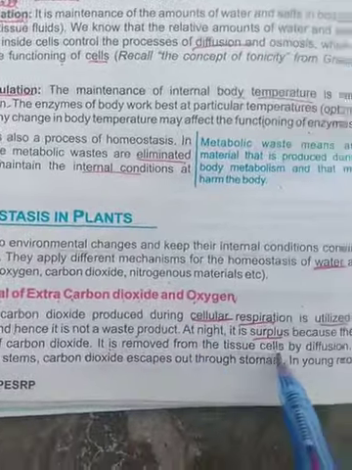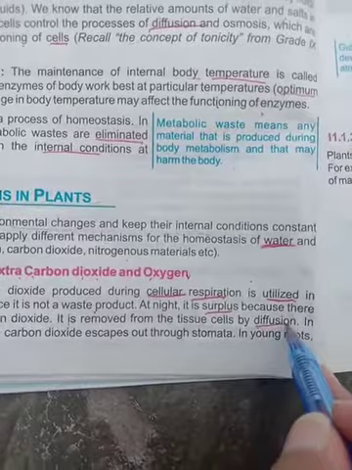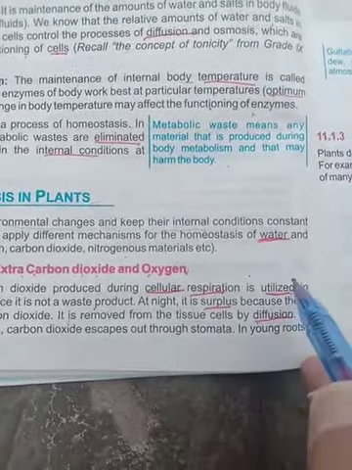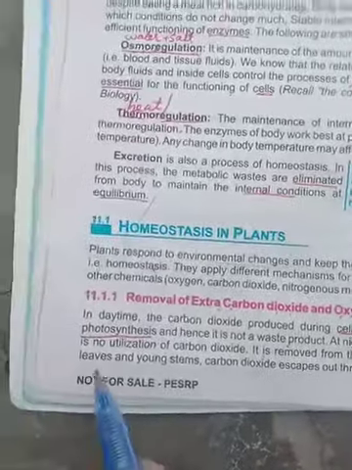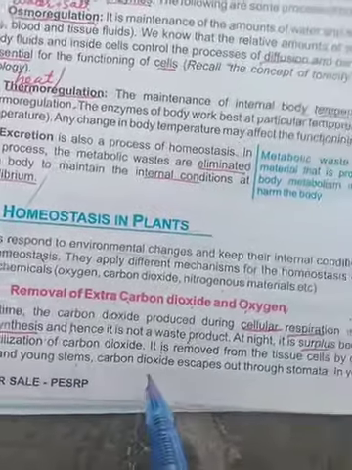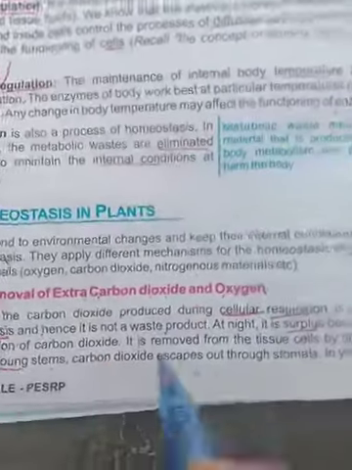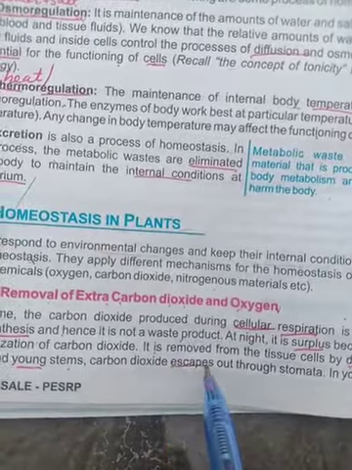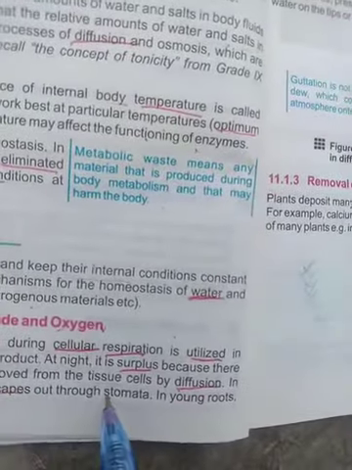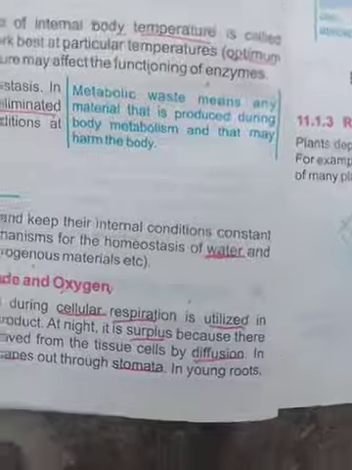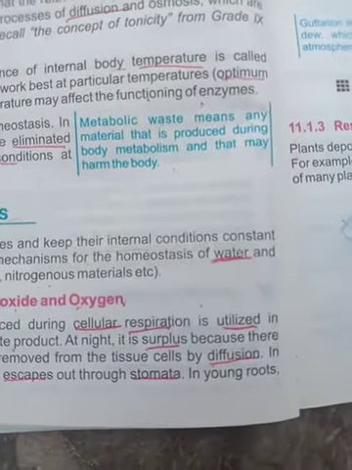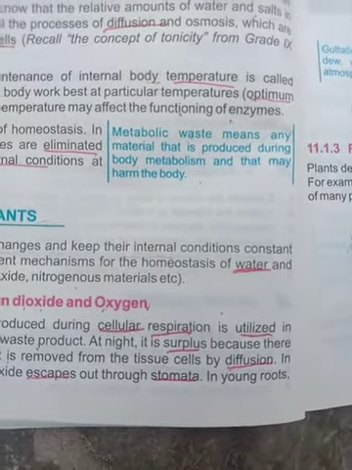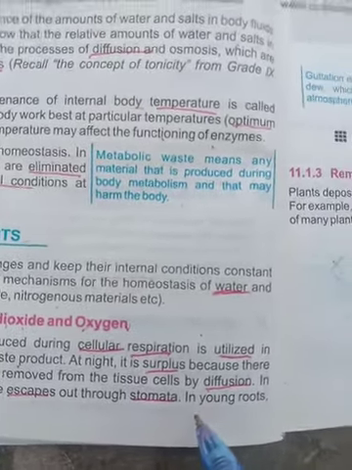It is removed from the tissue cells by diffusion. Diffusion is the process in which molecules of any substance move from a higher concentration to a lower concentration. In leaves and young stems, that is newly formed stems, carbon dioxide escapes, meaning moves out, through the stomata. Stomata are in plant cells at the leaf surface, and there are guard cells at the stomata which open and close during day and night.